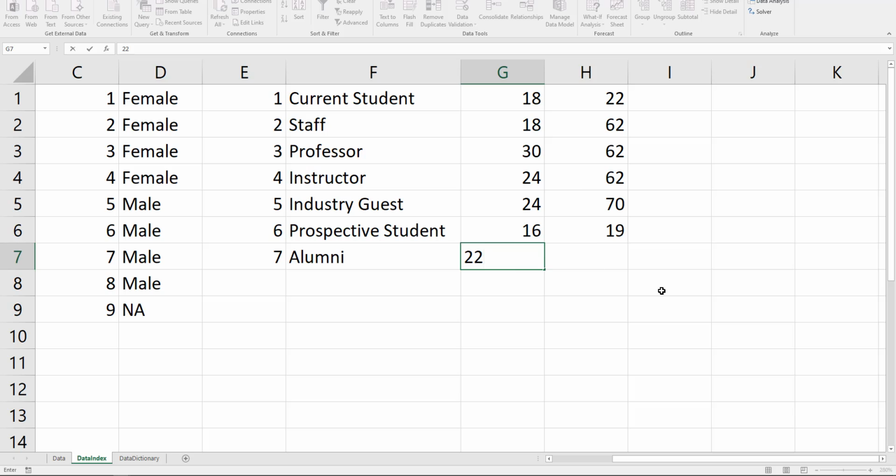So we'll put 22 there. Yes, we have some 21-year-olds and things like that, but we'll go over here and we can put in 70 again. Up here, as I talked about earlier, I actually didn't make that change, but let's put in 25 here. Now that does change the alumni perspective in the sense that we do have alumni that are 22, but then we also have some students that are 25.